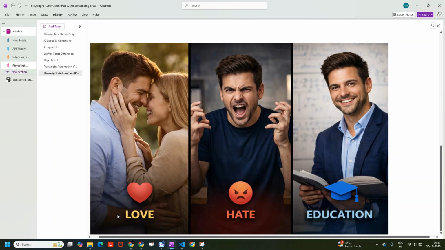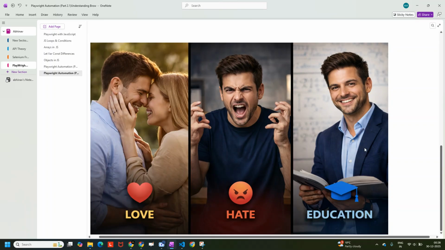But when it comes to his love life, he is a super good guy, right? So what I mean to say over here is that one person is having three different attributes in three different contexts. In this context he is a super good guy, but in another context he is a super bad guy.